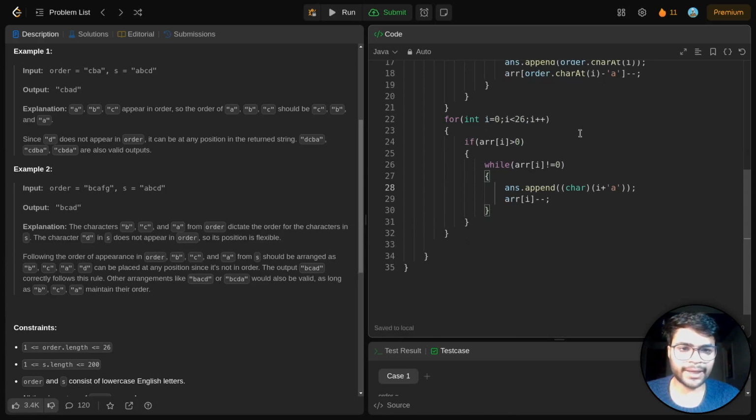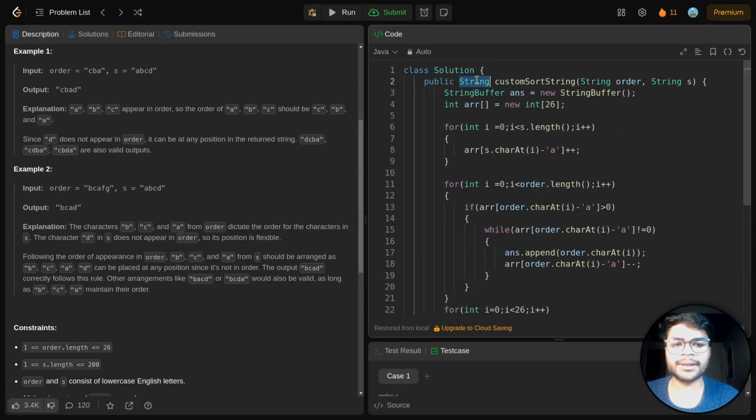We'll iterate through all our array, and wherever we find that the frequency is not equal to 0, we'll make it 0 and append all the left characters in our answer. At last we'll return it, and don't forget to use toString because they have asked us to return the answer as a string, not a string buffer.